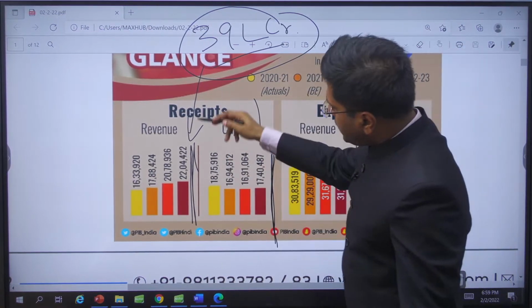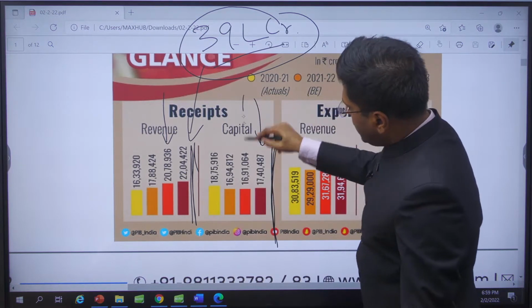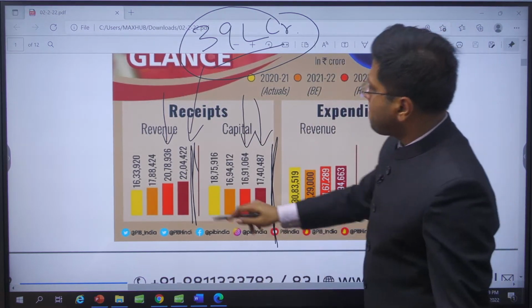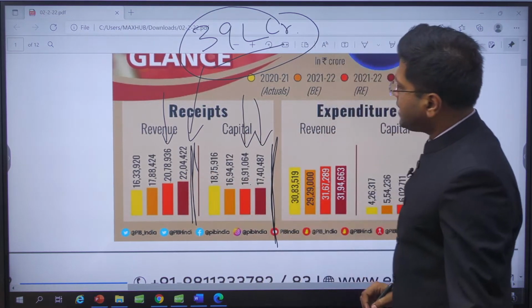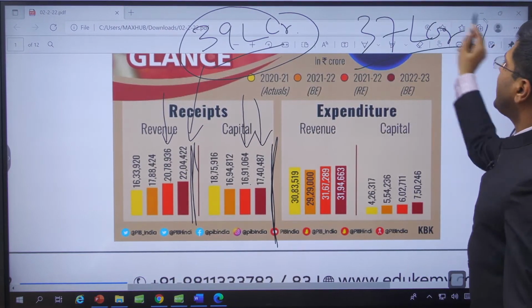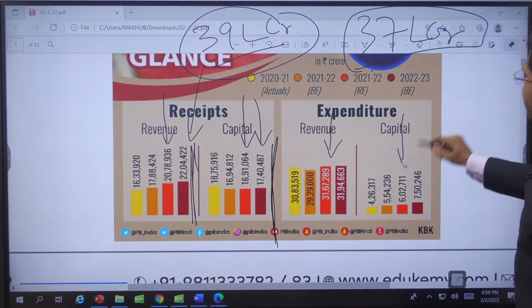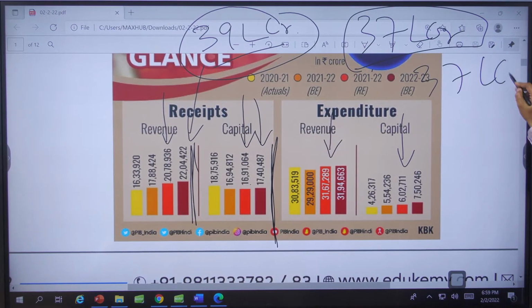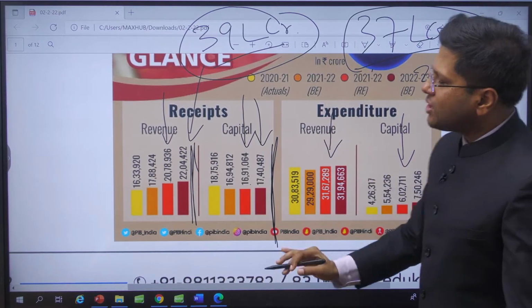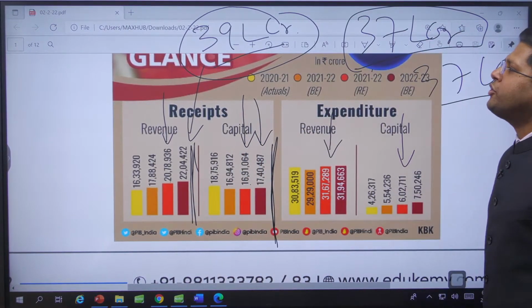And last year, these are the actuals. What we received was 20 plus 17, 37 lakh crore. And what we spent last year was 31 plus 6, 37 lakh crore. Yes, the receipts and expenditure have to be exactly the same. For the last year, and for this proposed year also, they have to be the same.